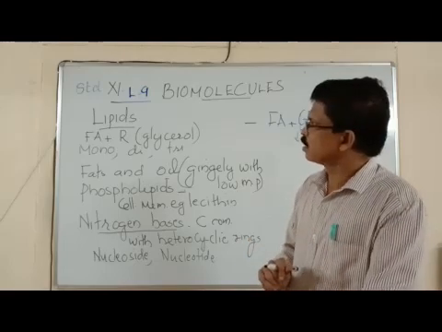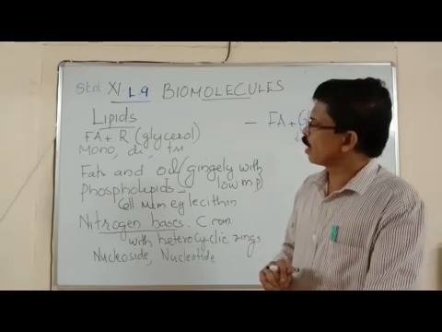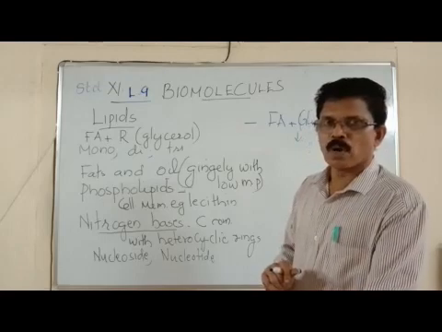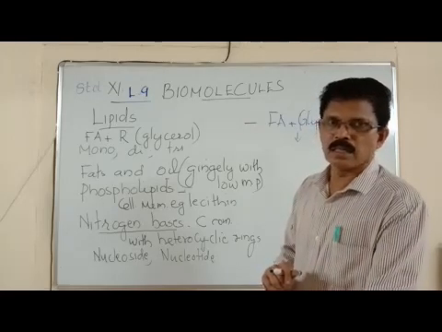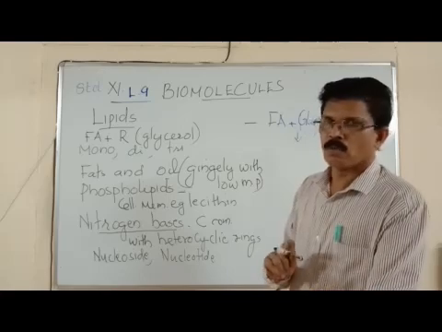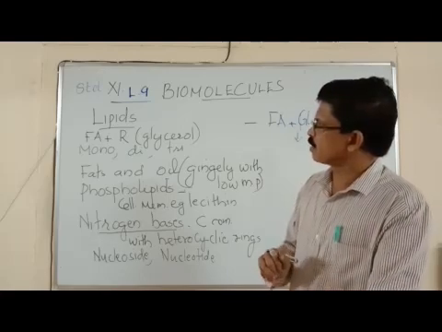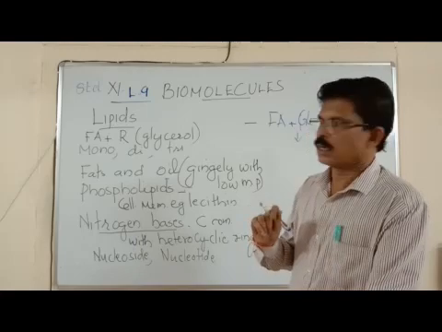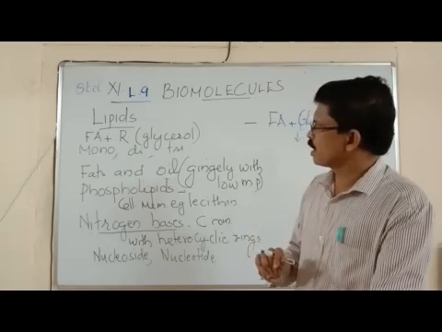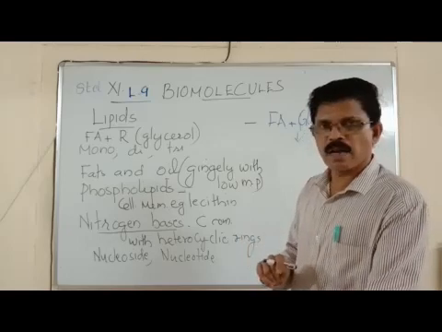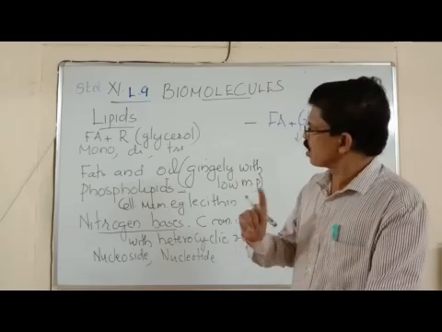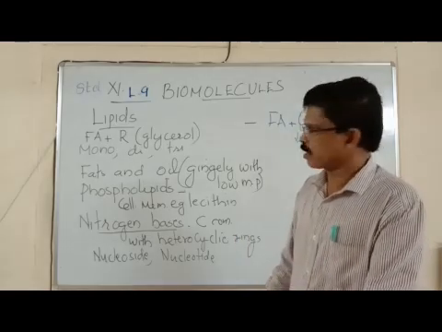So there are three important forms of lipids based on the number of fatty acids along with the side chain glycerol: one fatty acid plus one glycerol, monoglycerides; two fatty acids plus one glycerol, diglycerides; three fatty acids plus one glycerol, triglycerides.